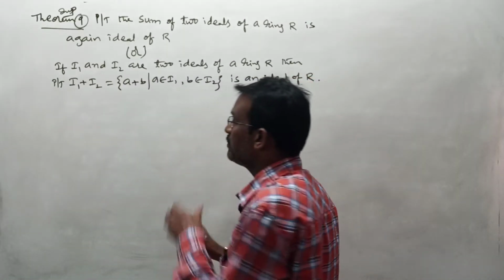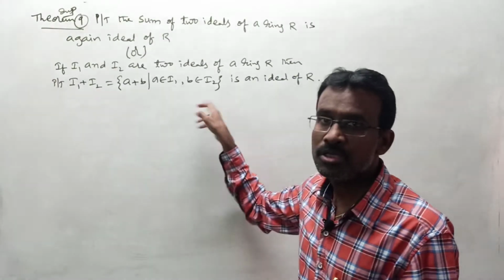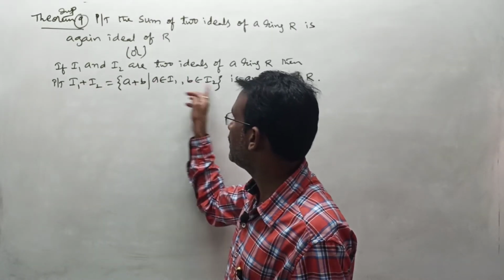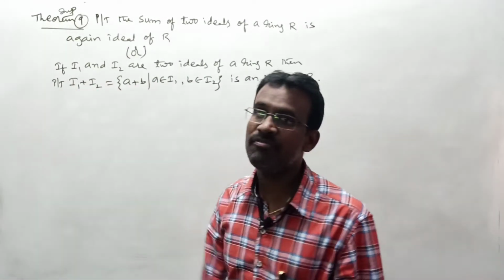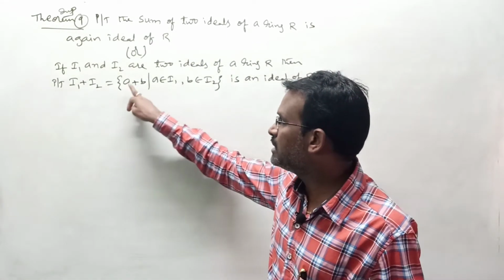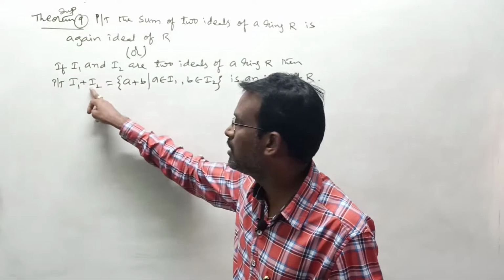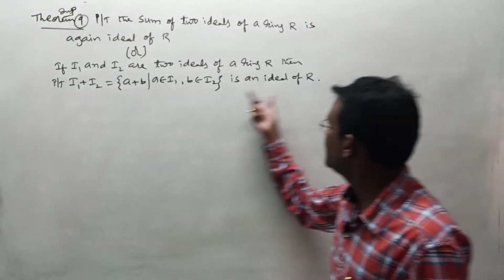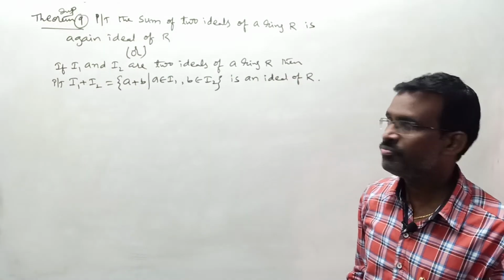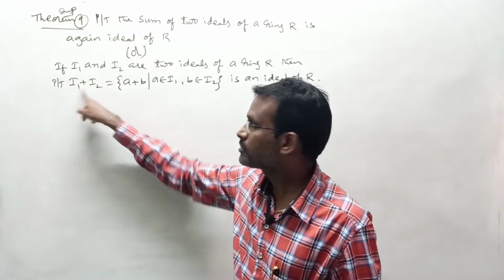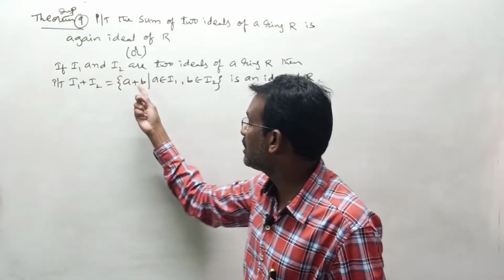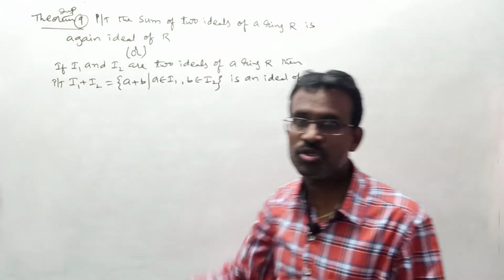In the examination they may or may not mention that I1 plus I2 is this set. You have to remember what the I1 plus I2 set means. Take one element of I1 and one element of I2 and add them; that is one of the elements of I1 plus I2. So the set formation is the set of all elements A plus B such that A belongs to I1 and B belongs to I2. Now we have to show this set is an ideal of ring R whenever I1 and I2 are individually two ideals of ring R. This is nothing but the sum of two ideals condition. That's why the first statement and second statement have no difference at all. The sum of two ideals of a ring R is again an ideal, that we have to show, right?